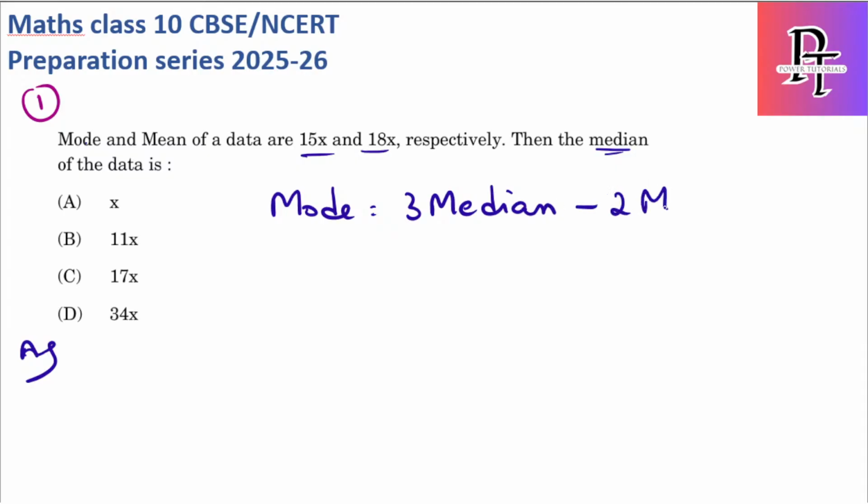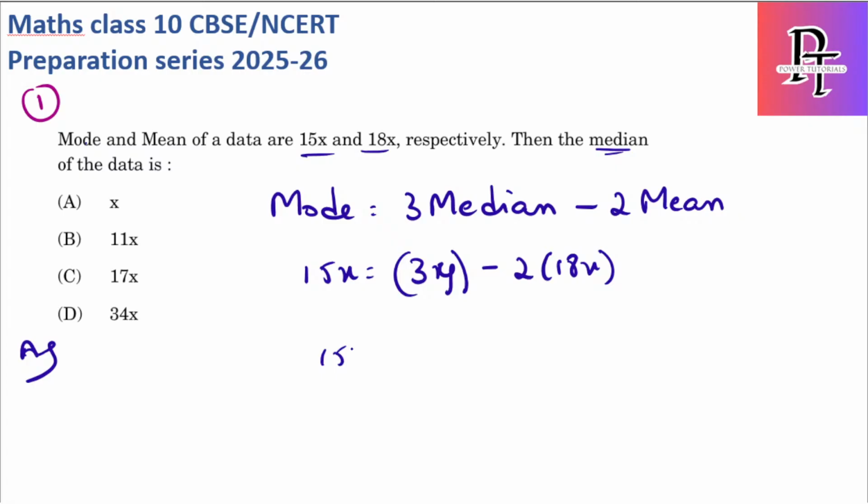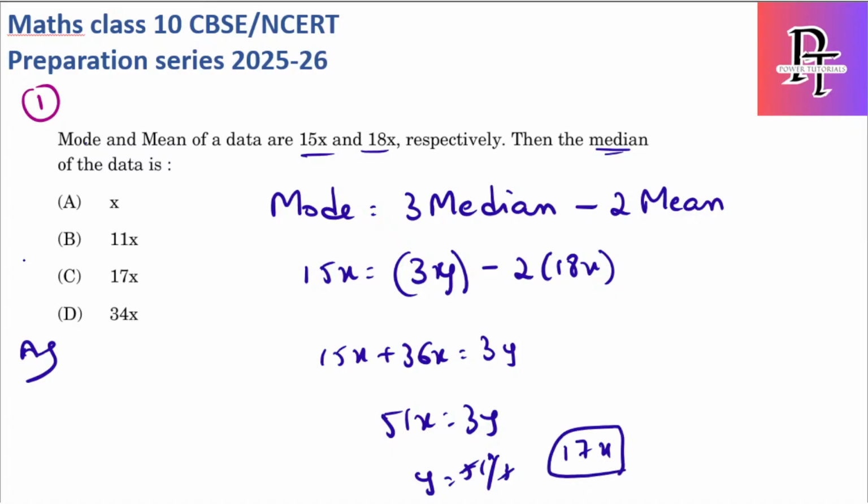So what is the mode value? 15x is equal to 3 times the median, which we need to find, I'll keep it as y, minus 2 into mean, which is 18x. So 15x plus 36x is equal to 3y, where y is the median. So 51x is equal to 3y, or y is equal to 51x by 3. 3 ones are 3, 3 sevens are 21. So the median value is 17x.